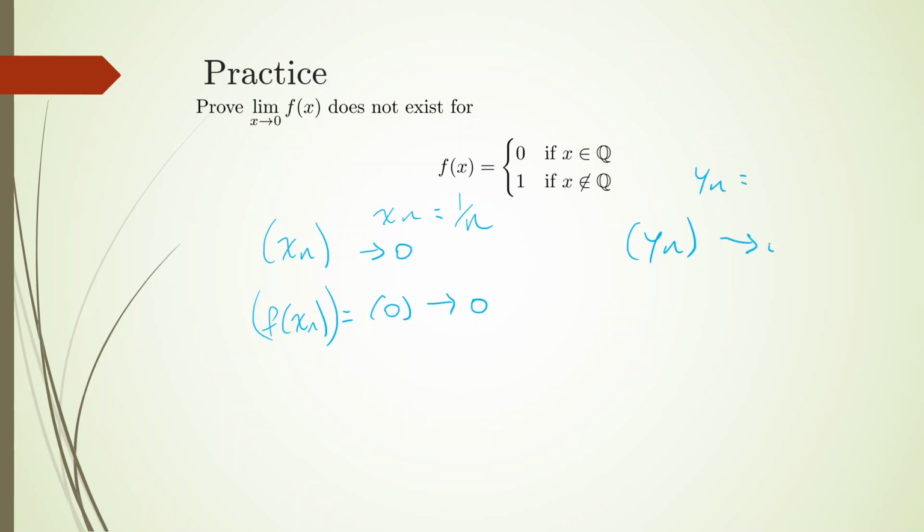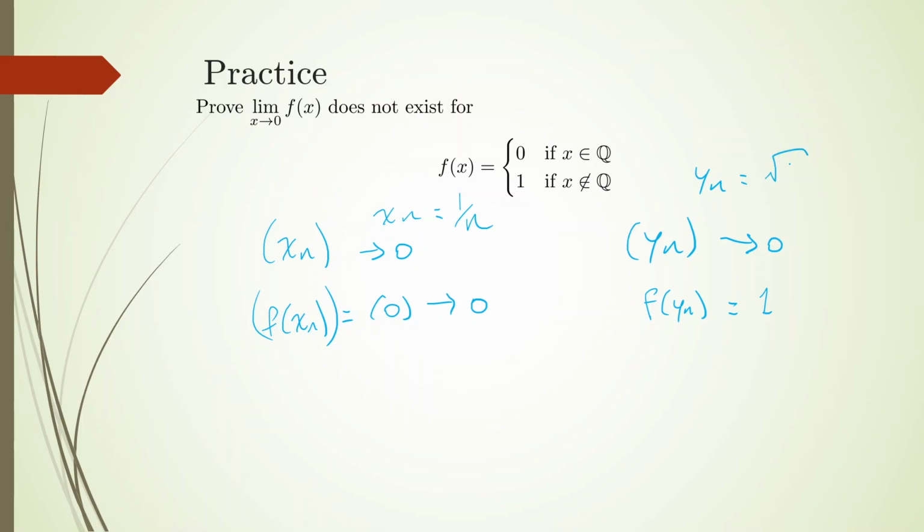We still want it to converge to 0. We want each of those terms to not be equal to 0. Basically, when we take the image of each y sub n, we want that to always equal 1. That can be the case when each y sub n is an irrational number. So let's think about a sequence where each term is irrational and it converges to 0.